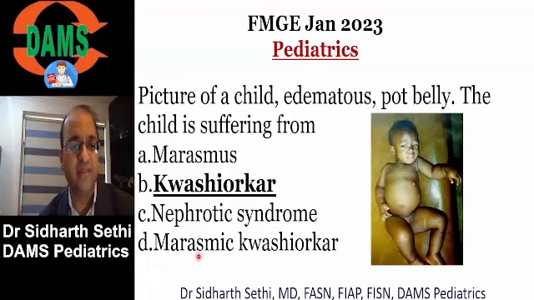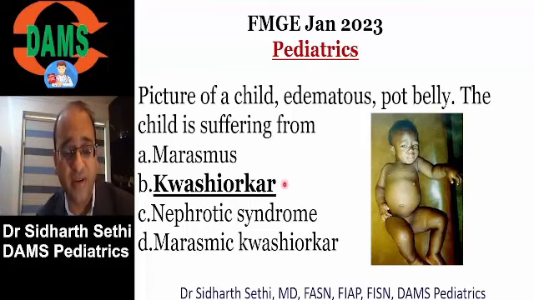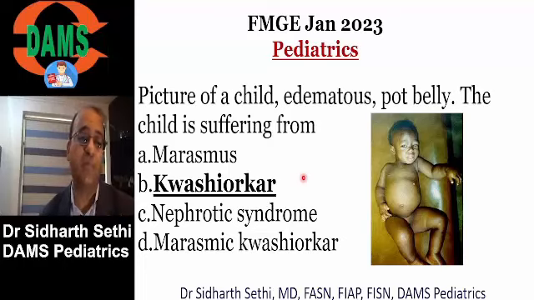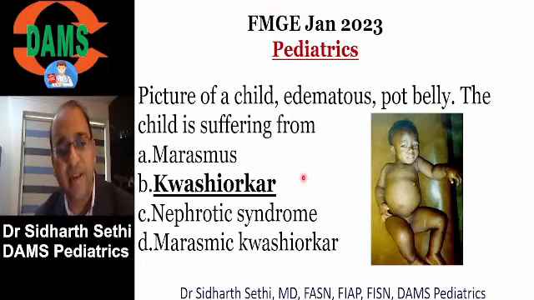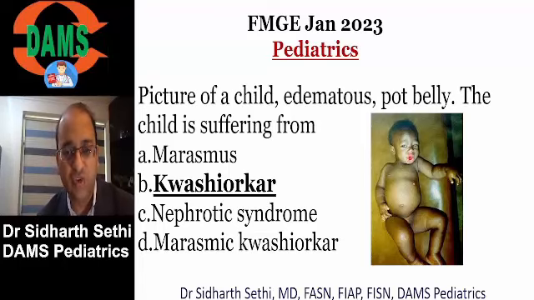Now there was a simple question, a child with pot belly, edema, you think about kwashiorkor because of deficiency of carbohydrates. So remember, in kwashiorkor, there is deficiency of carbohydrates and more of proteins. So it's more of deficiency of proteins. So there is edema, hypoalbuminemia, hepatomegaly, and pigmentary changes. So remember, kwashiorkor also has pigmentary changes, and we call them flaky paint dermatosis. So it was a clear-cut case of kwashiorkor.